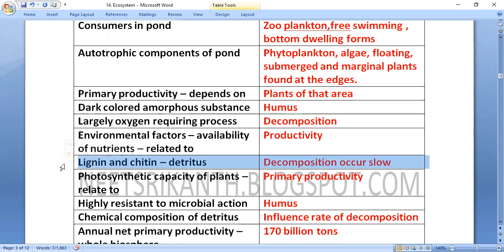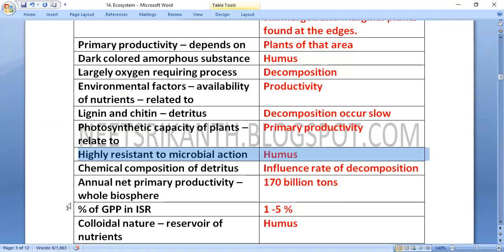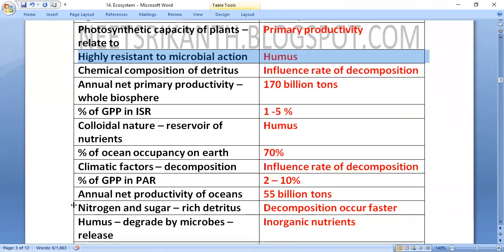Presence of lignin and chitin in detritus makes decomposition slow. Photosynthetic capacity of the plant is related to primary productivity. Humus is highly resistant to microbial action because of lignin and chitin.